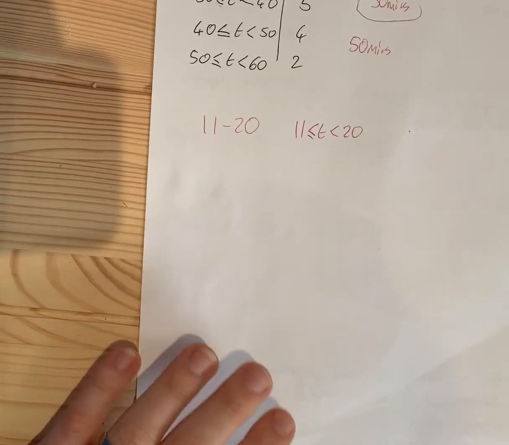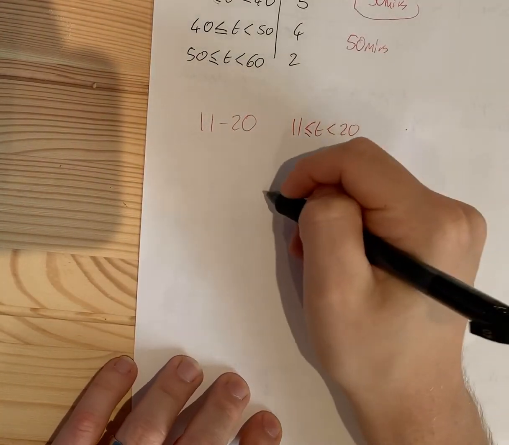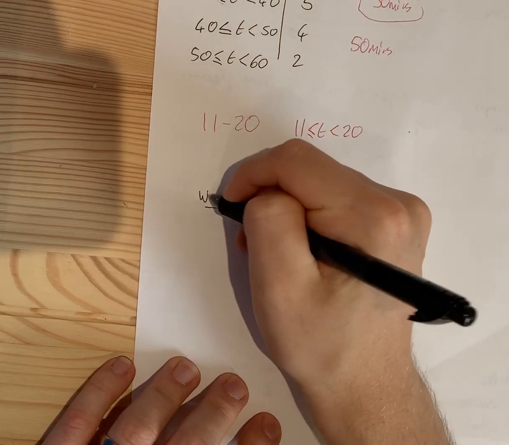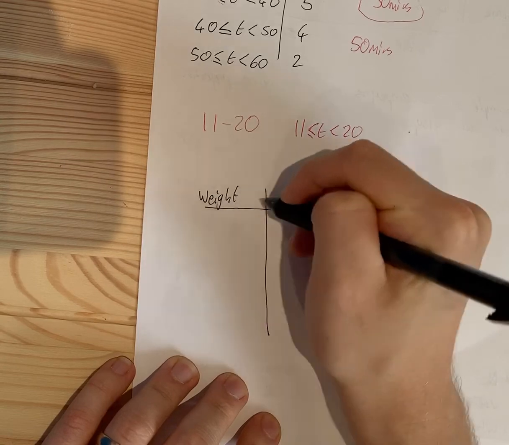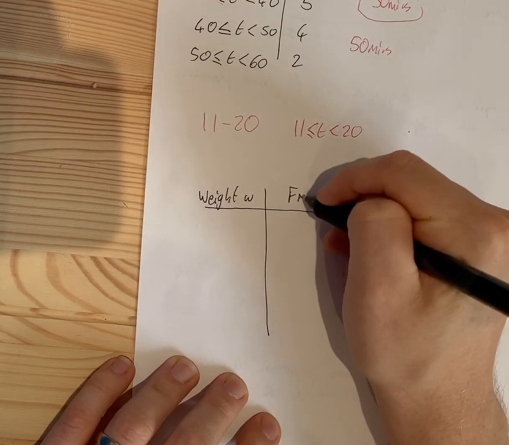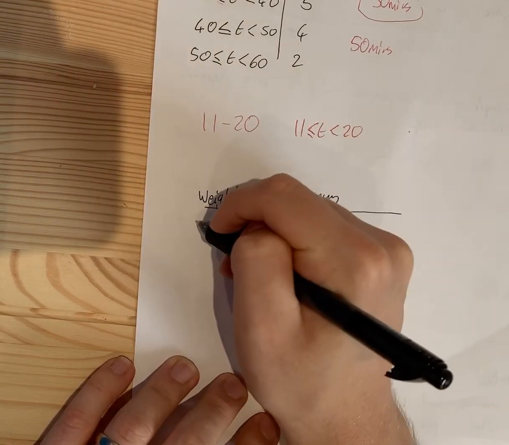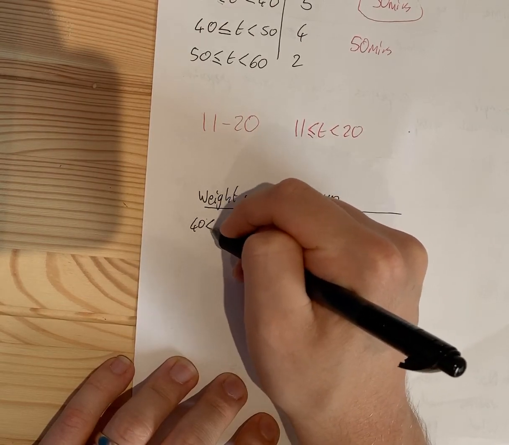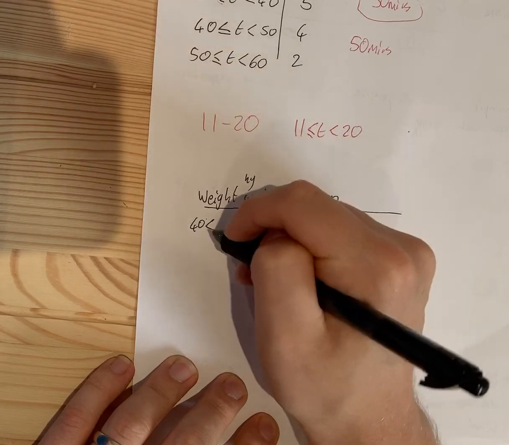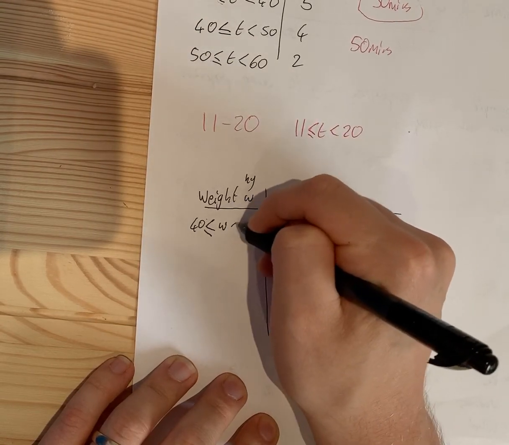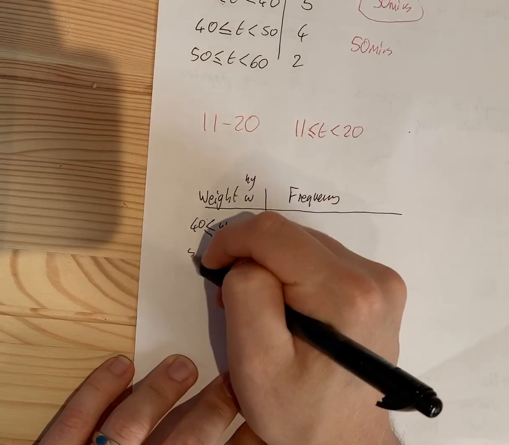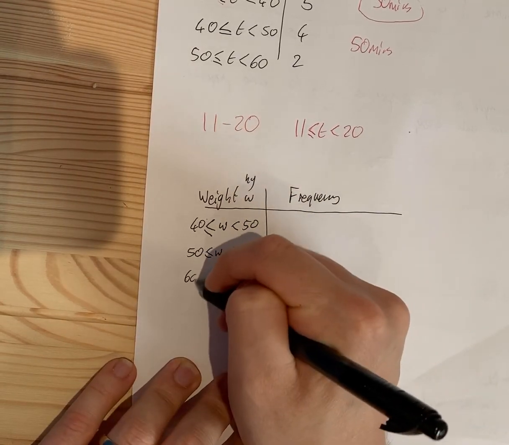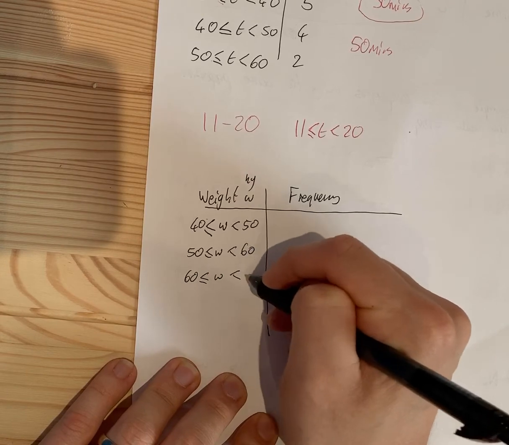You might set up another one. If it was a survey to see how much students weighed, you might call that W, frequency, and we might have 40, and we'll say that's kilograms, W, 50, and then 50, 60, and then 60, 70.